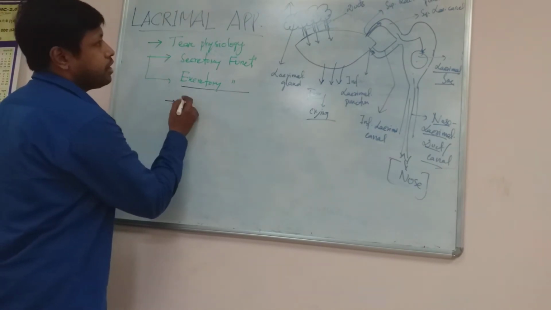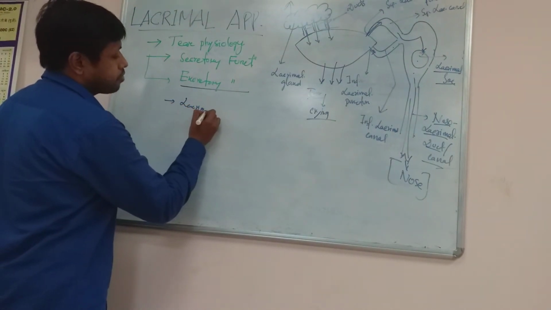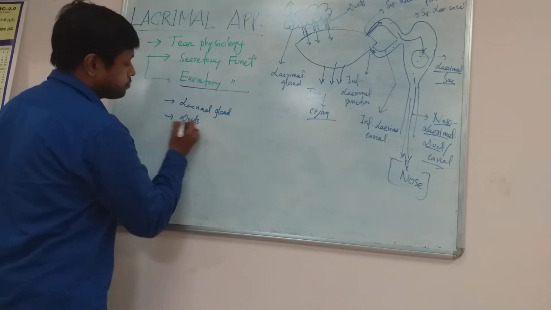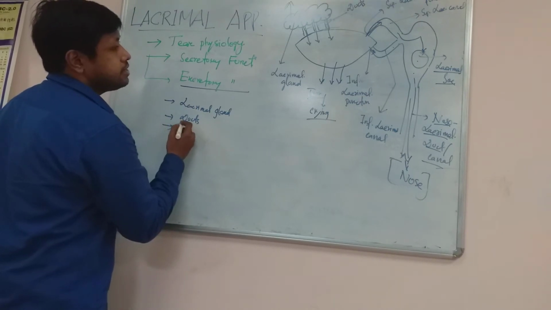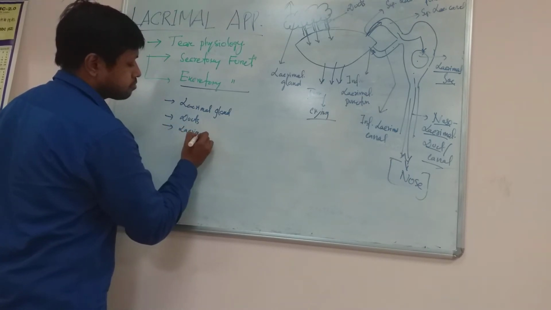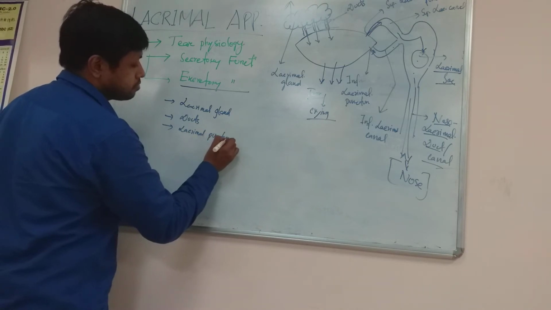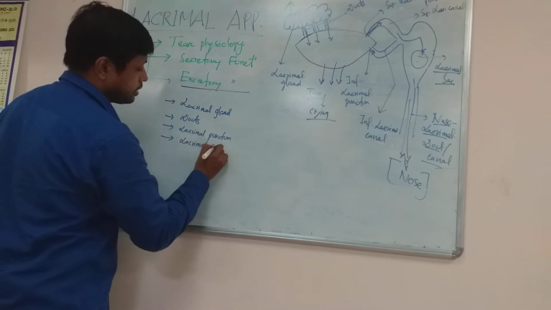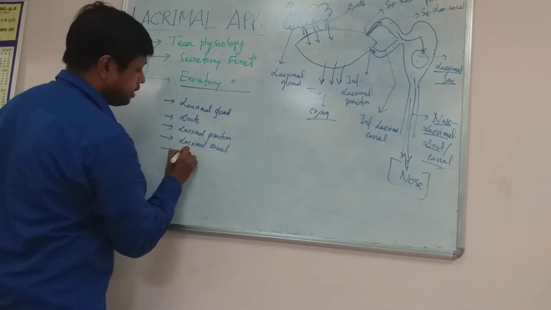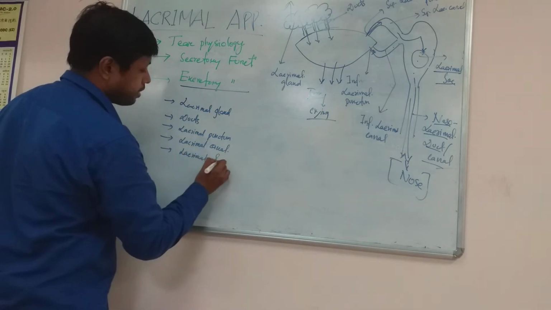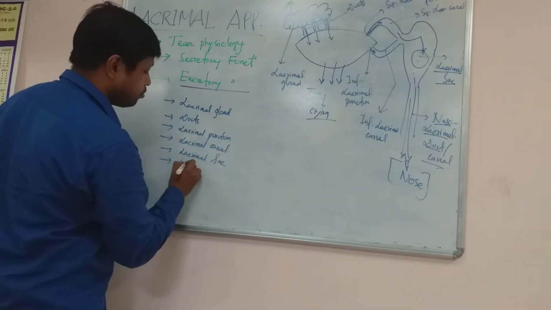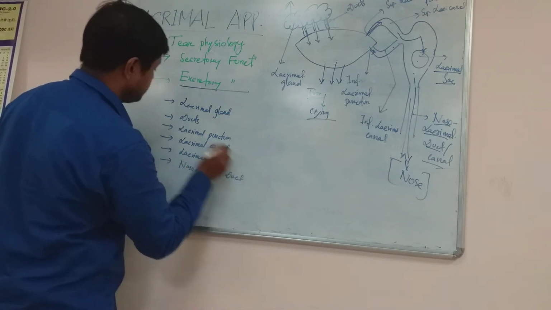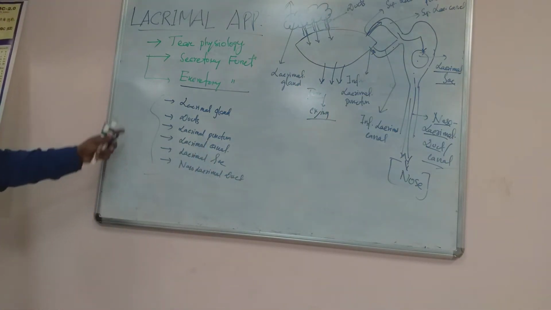The structures are: number one, the lacrimal gland; then simple ducts; then the lacrimal punctum; then the lacrimal canal; then the lacrimal sac; then the nasolacrimal duct. So these are the structures of the lacrimal apparatus.